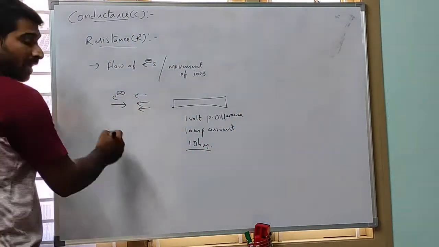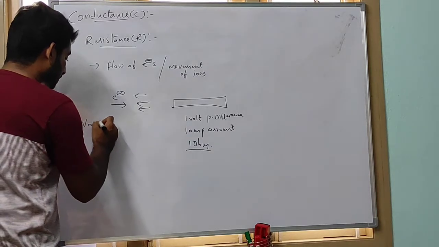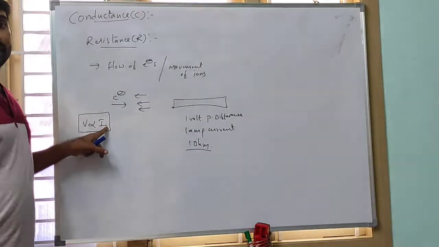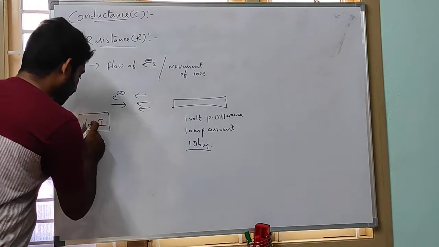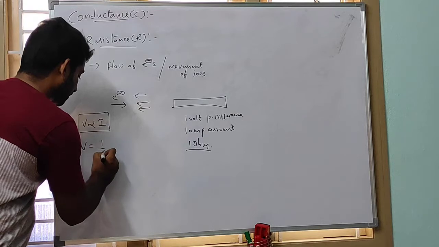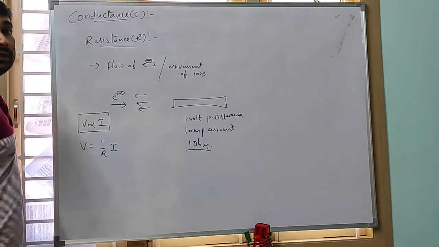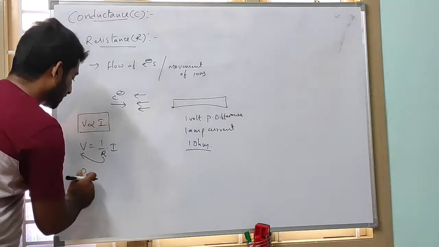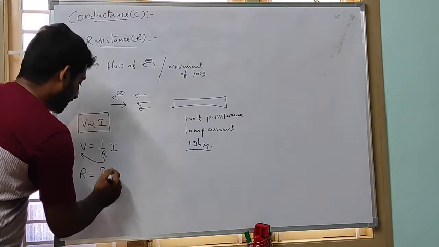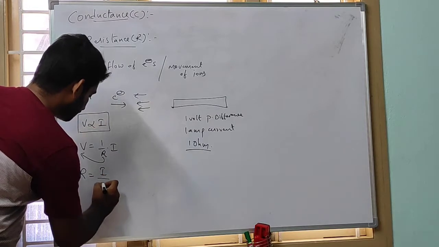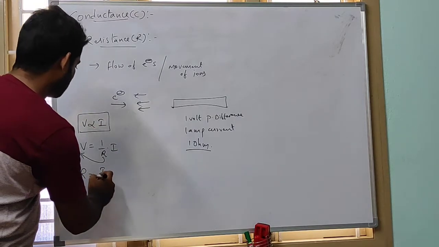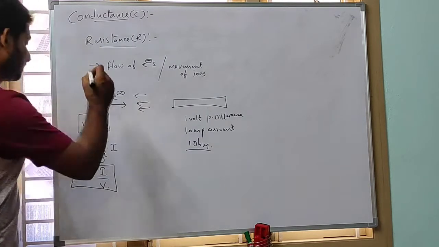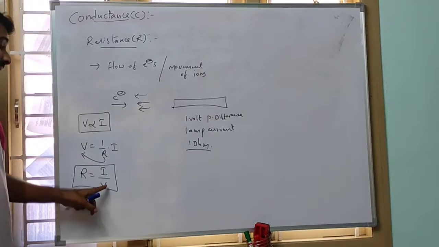According to Ohm's law, voltage is directly proportional to current. To remove the proportionality, I introduce a proportionality constant: V is equal to R into I. Therefore, bring this R to this side. Resistance R, the proportionality constant, is equal to V by I.